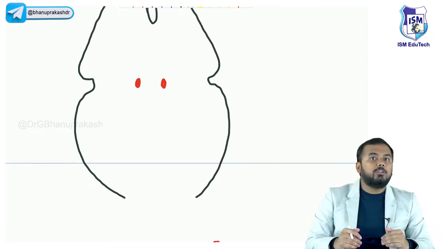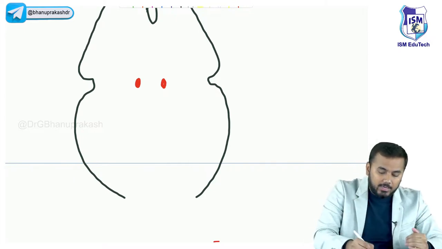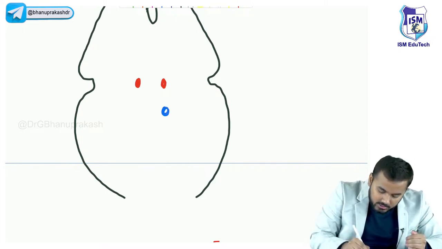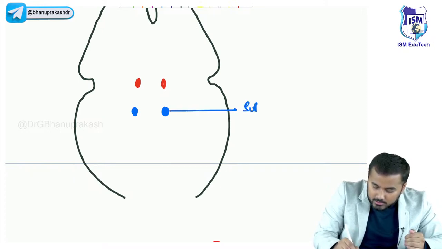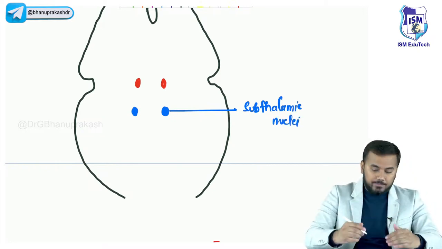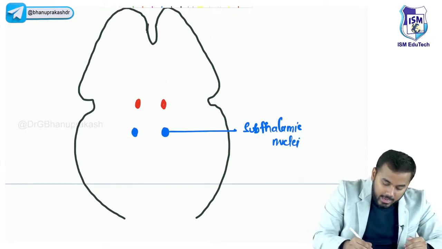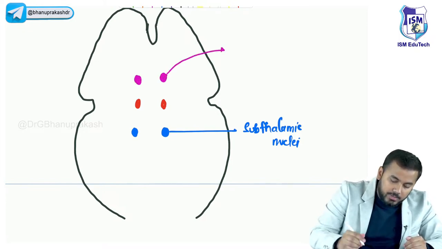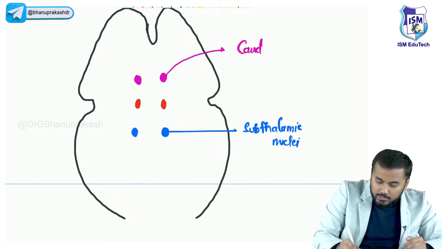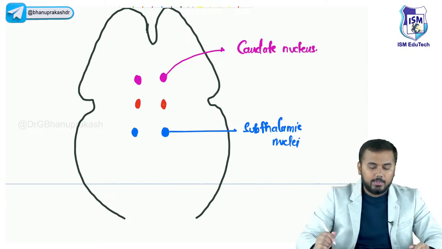Below the thalamus, the nuclei are called subthalamic nuclei. Okay? Look, this is called subthalamic nuclei. Above this, here we have two important structures, pink color, right? These pink structures are called caudate nucleus.